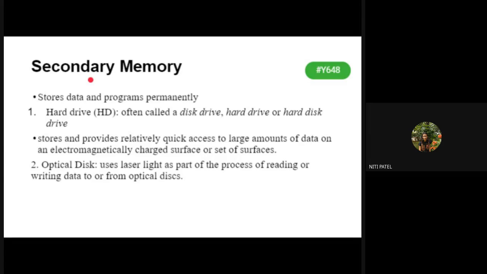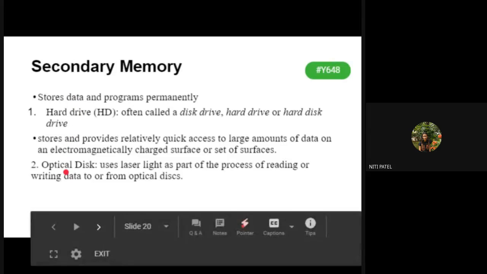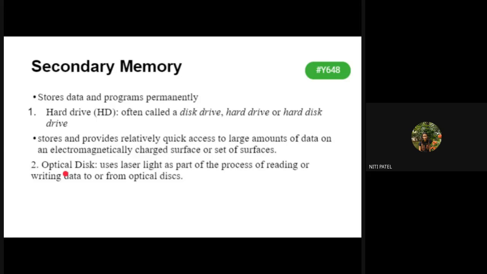अगर आपका cache memory full हो गया है, so you store the data in RAM. If your RAM is also filled up, and if you cannot delete anything from your RAM, you can always store the data in your hard disk or into your CDs. Why do we have this hierarchy of cache memory and then RAM and then secondary? Because of the storage or because of the size. Cache memory is very small. Then you have your RAM in KBs. Nowadays you get it in GB also. And your hard disk you get in GB and TB also. Okay. So this is what is your secondary memory.